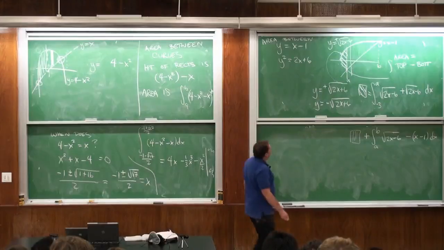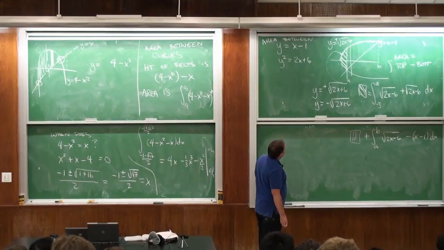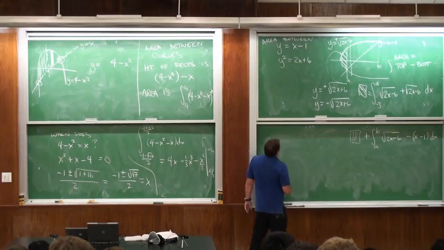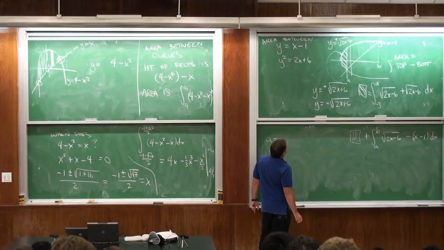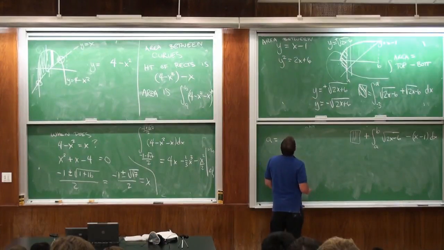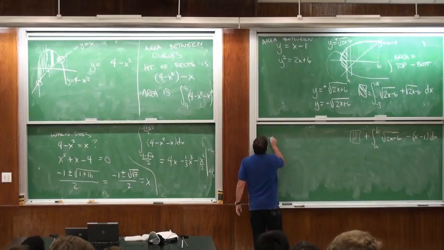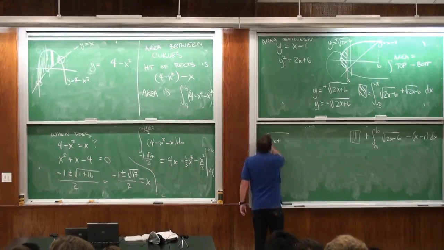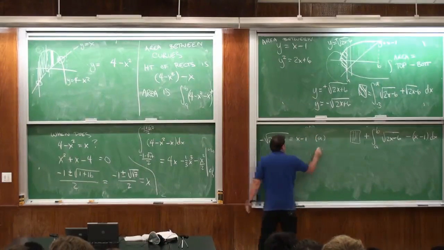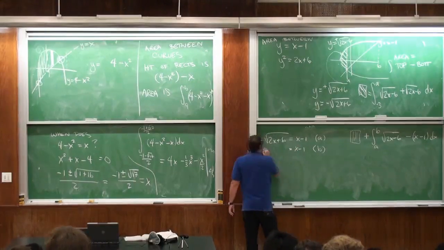Let's find A and B. Well, let's find A and B anyway. Do I need them? Not really. So A is where the negative square root of 2x plus 6 equals x minus 1. That's to get A. And B is where x minus 1 equals plus the square root.